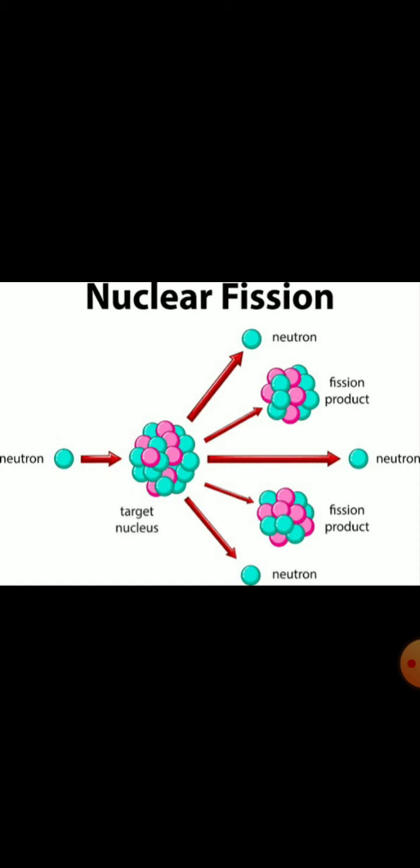So when a low energy neutron is bombarded, the heavy nucleus splits into lighter nuclei. So here we got two nuclei as products, as well as neutrons. Now, when this is done, a tremendous energy is also released, and this energy is called nuclear energy.